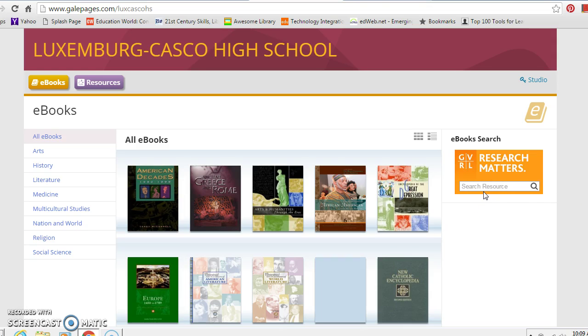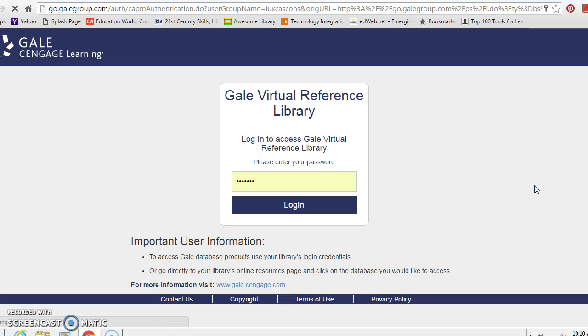If you want to research all 16 databases at one time, we could just go here. For example, I saw a movie a few weeks ago, The Hobbit. Let's just type that in and see what we get. We have The Hobbit. Okay, like I said, if you're going to log in, you need a password, and it's not a secret one. It is Spartan, S-P-A-R-T-A-N. The name of the password is Spartan. And so we log in.